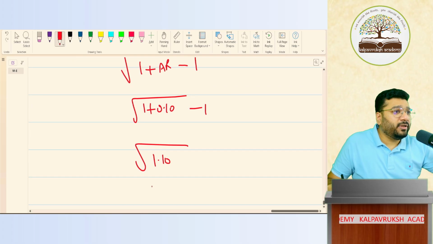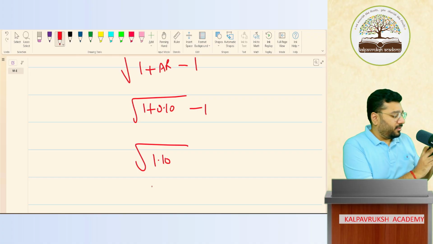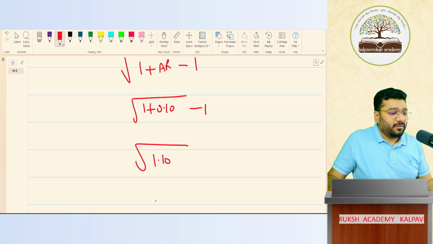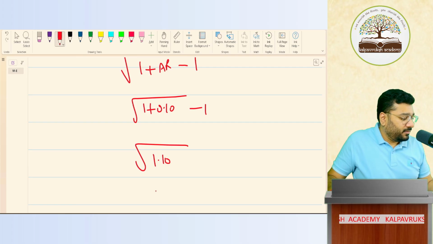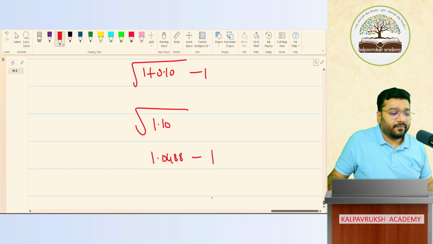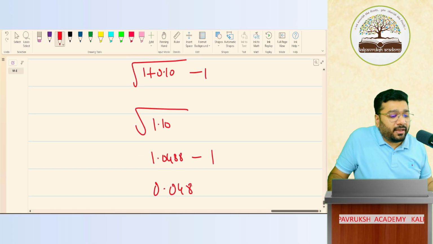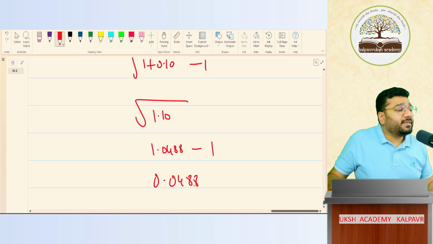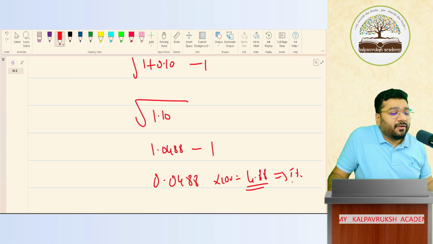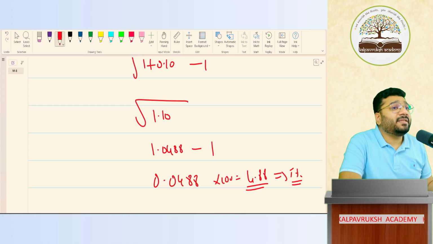1.10 square root you know how to do in calculator, no? 1.10 பக்கத்துலயே ஸ்கொயர் ரூட் இருக்கு, பிரஸ் பண்ணுங்க. 1.0488, yes or no? Minus 1, 0.0488, yes or no? This is in decimal. I want percentage. Multiply by 100. How much it is? 4.88. 4.88 means what? 5%.